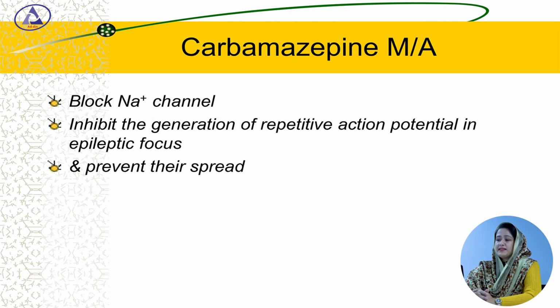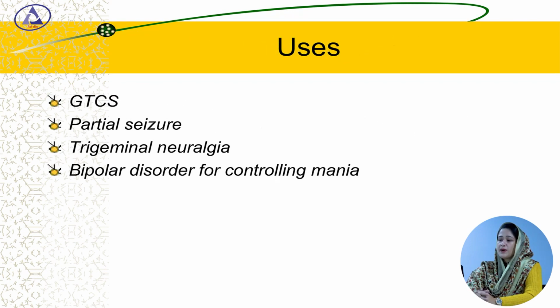Now, carbamazepine. What is the mechanism of action of carbamazepine? It blocks the sodium channel and inhibits the generation of the epileptic repetitive action potential in the epileptic focus and prevents their spread. What are the uses of carbamazepine? Generalized tonic-clonic seizure, partial seizure, trigeminal neuralgia and bipolar disorder for the control of mania.